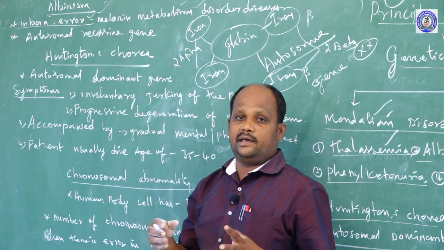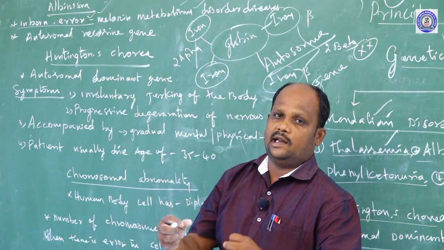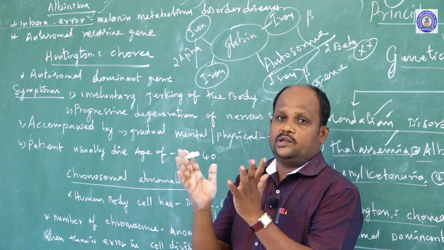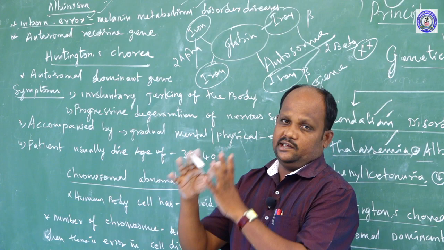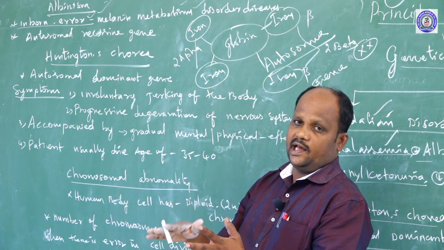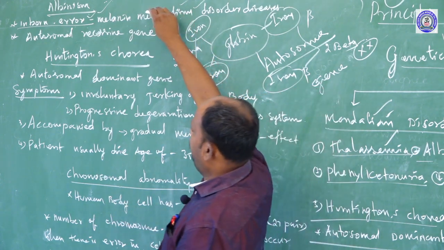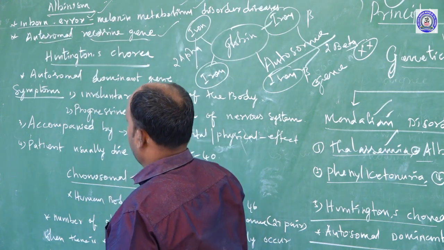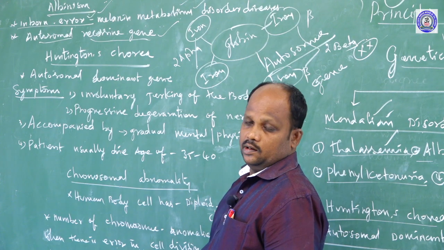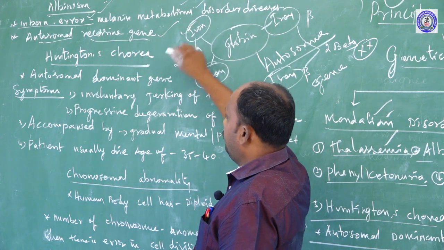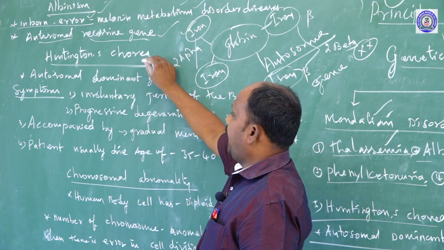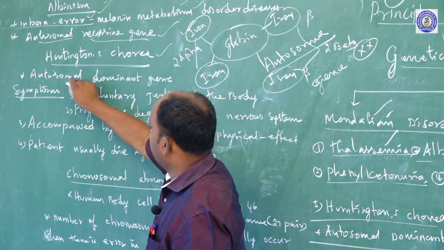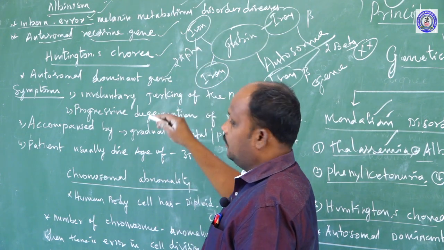What is inborn error? It means from the congenital stage onwards, from the embryonic stage onwards, the particular genes are not dominant. That is the result, which means the characters are reduced. That is albinism. It is caused by autosomal recessive genes. Another type of genetic disease is Huntington chorea. I already told you, it is caused by an autosomal dominant gene.